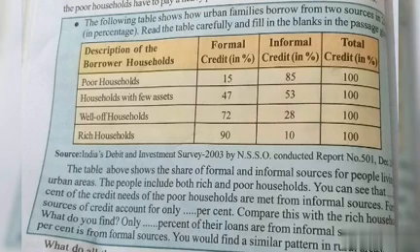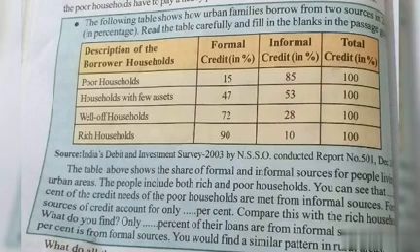So the rich households and well-off households are getting a higher percentage in the formal credit, if we observe the table. But the poor are getting a very low percentage in the formal. Coming to informal, the well-off households and rich households are getting a lower percentage in informal credit, and the poor households are getting a higher percentage in informal credit. So we can see the differences here.